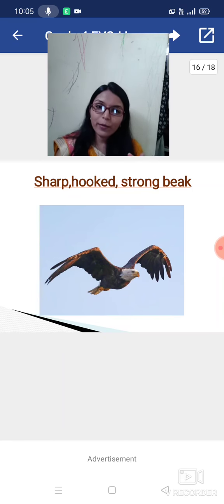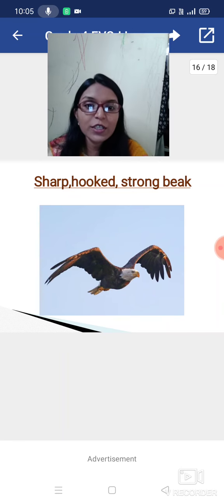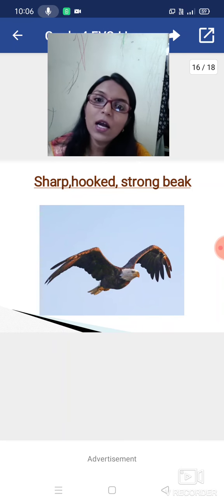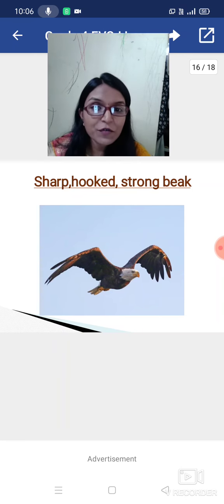So we can conclude that the beak is very important for collecting food. The eagle uses this beak for collecting its food, and because of the sharp, hooked, strong beak, it can easily collect the food, because its food is rat, rabbit.